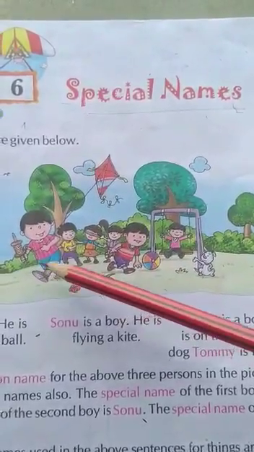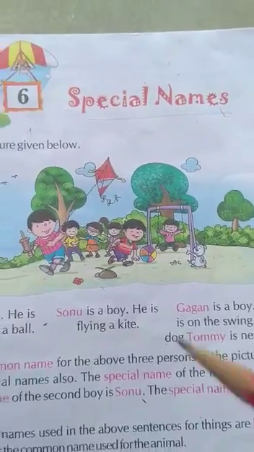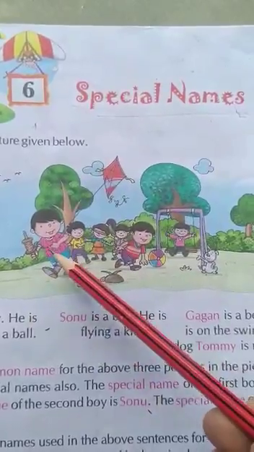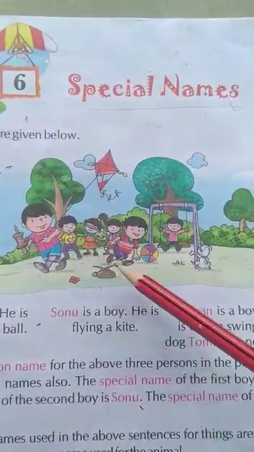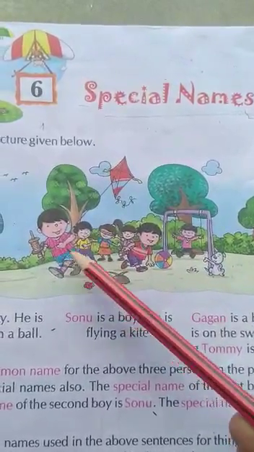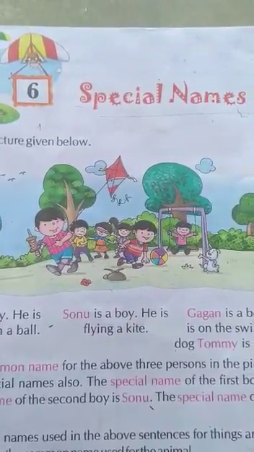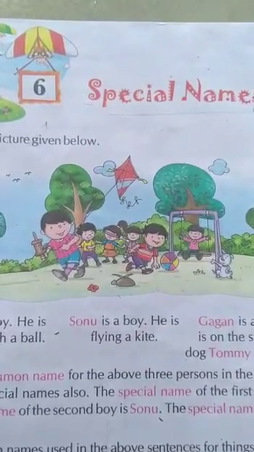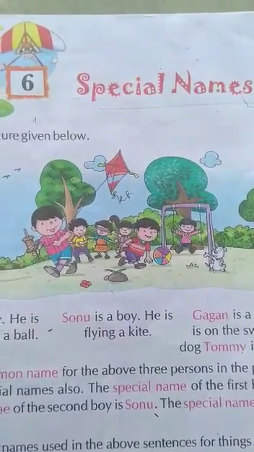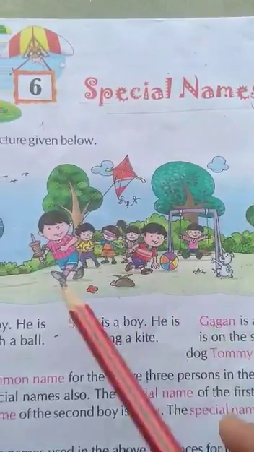Now we will read about special names. Now persons have also special names, like we call it boy. Boy, he is also a boy, he is also a boy, here is also a boy. 1, 2, 3, 4, 5. 5 boys are there in this playground. But this is a common name. This is a common name for a person. Boy is a common name for a person.